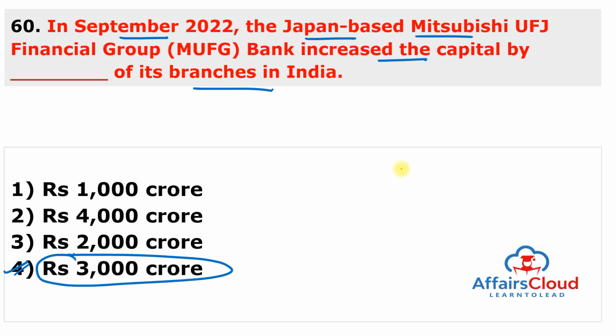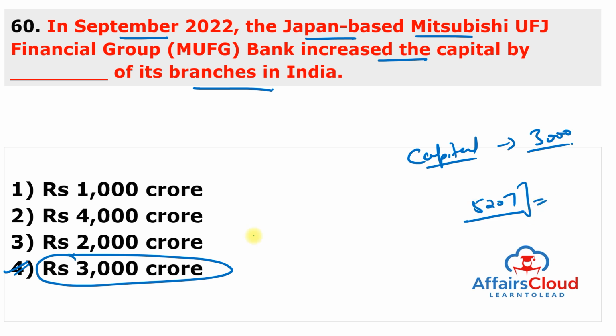So Japan-based Mitsubishi UFJ Financial Group Bank has increased the capital of its branch in India by 3,000 crore to expand its India's business. So as a result of increased capital, the total capital of MUFG Bank will rise to 5207. It means almost 5,000 crore. And MUFG Bank will strengthen its financial base in India and better respond to the diverse financing needs of its clients through the capital increase.